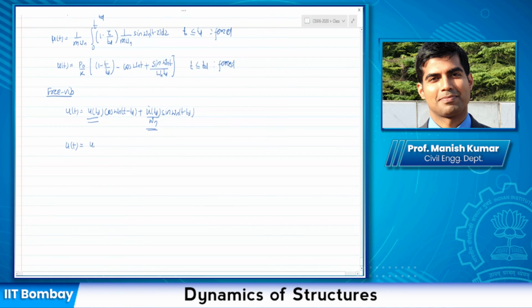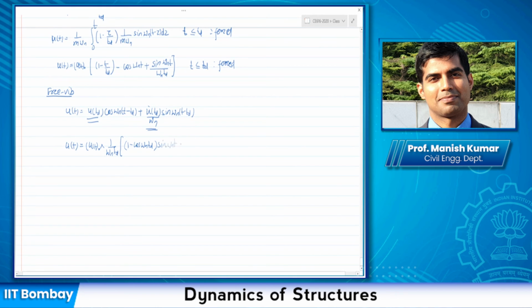It would be u_st naught, or I have written above P naught by k, so let me write it as u_st naught. So this one I can also write as u_st naught times 1 by omega n TD, and then you have this term inside, cos omega n TD, which is a constant, right?